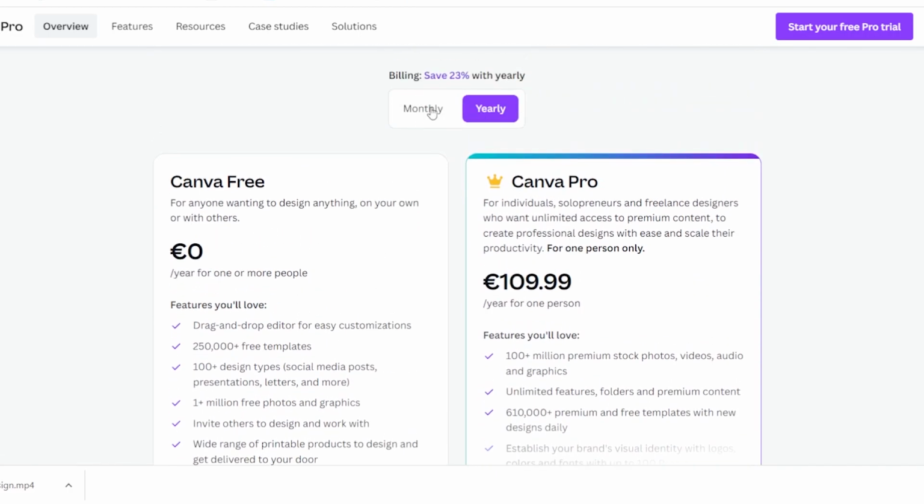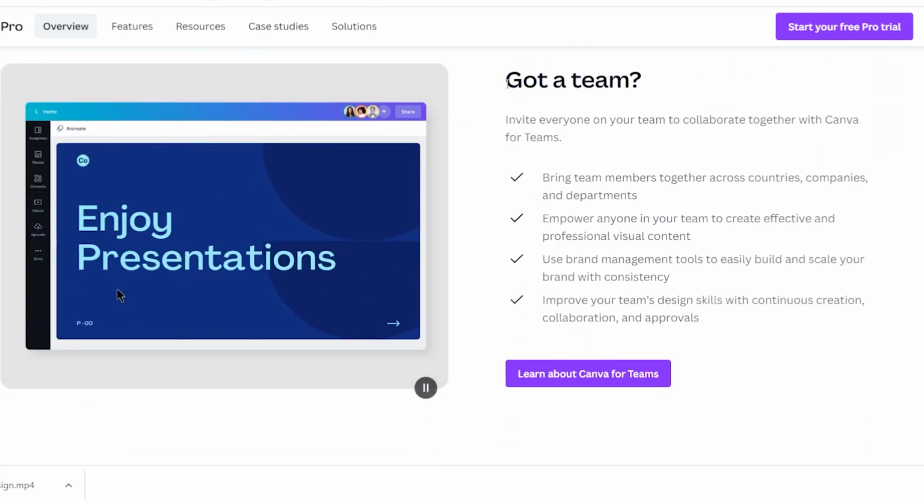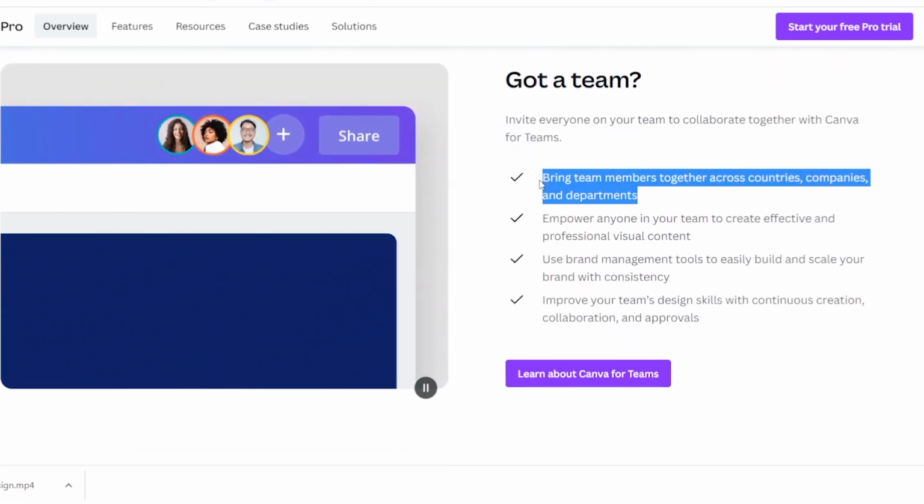We are sure that Canva will remain one of the leading content creation tools, and with a little dash of AI, it will only get better. Be sure to check it out.